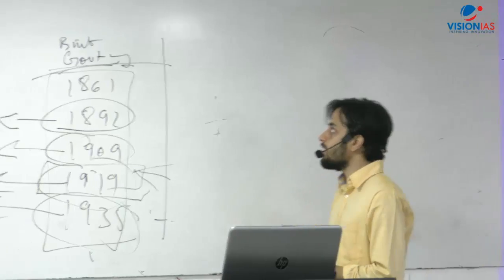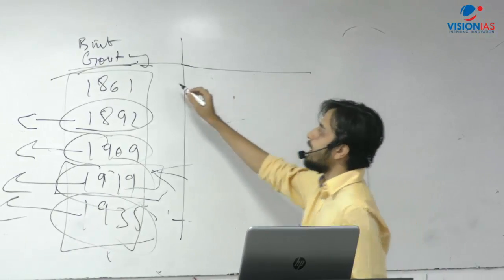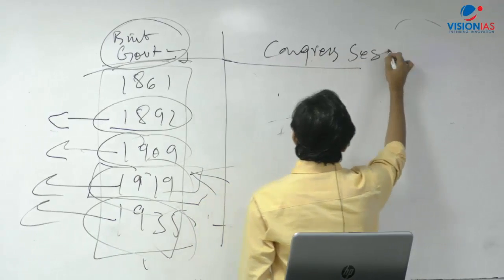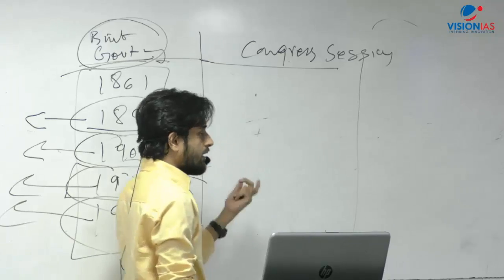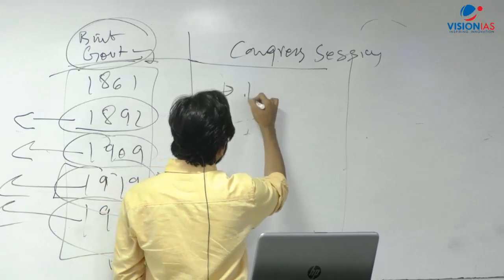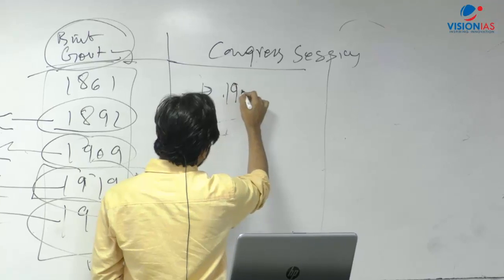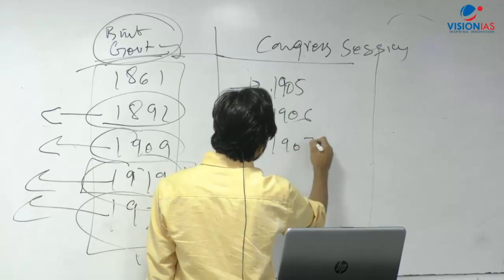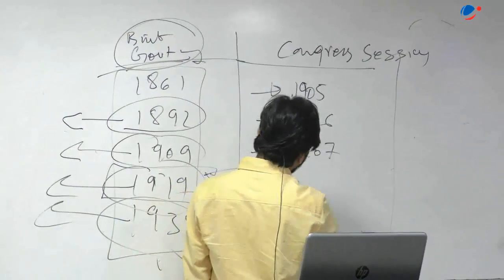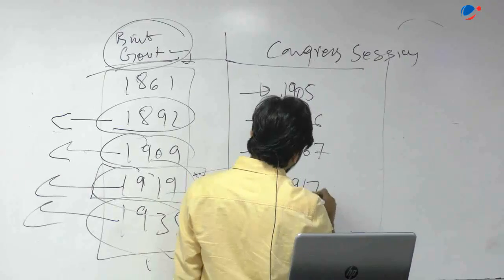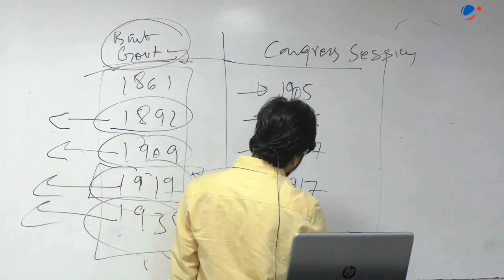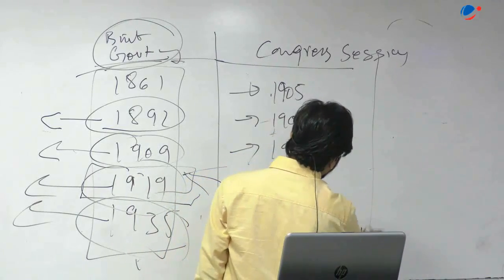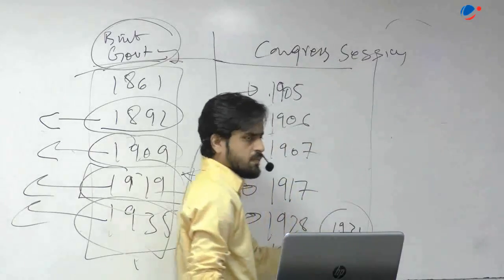The characteristics are. Okay, the next important thing apart from these are Congress sessions. Again, when you talk about the key Congress sessions, I am just saying, so from 1905, 1906, 1907, then 1917, then 1928, 1929, 1931. That's more than enough. This much is to know.